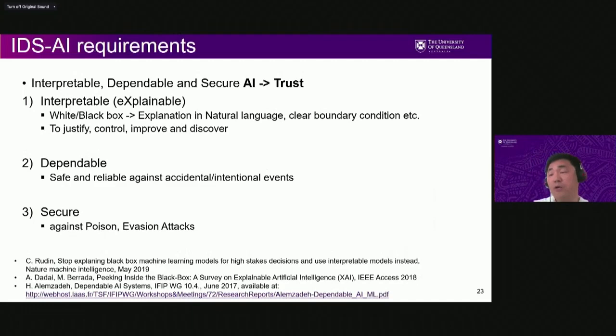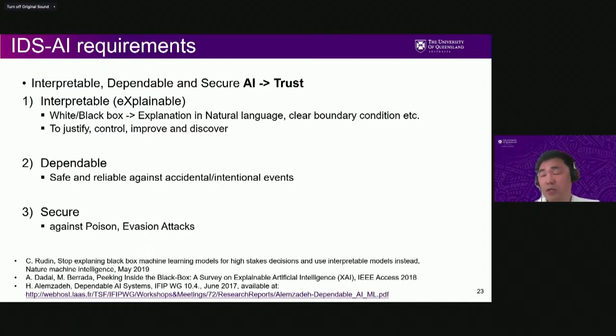And we are working on this IDS AI. So we call it IDS. The reason is that we want to develop an interpretable, dependable, secure intrusion detection system. That's why it says IDS square. So our goal, as the previous speaker mentioned, is to make that interpretable and explainable, using natural language and by showing clear boundary conditions. And this can be very useful to justify, control, improve, and discover new attack patterns.